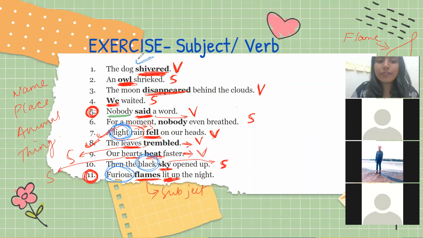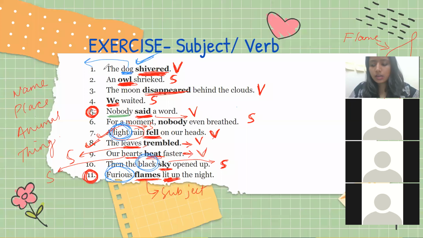Is there an adjective in the first line? Yes or no? Yes, ma'am. What is the adjective here? Dog is the adjective. No, dog is what? Dog is the subject. There is no adjective here. If the sentence is the big dog, then big will be the adjective, because that word is describing the dog. Okay? Got it?